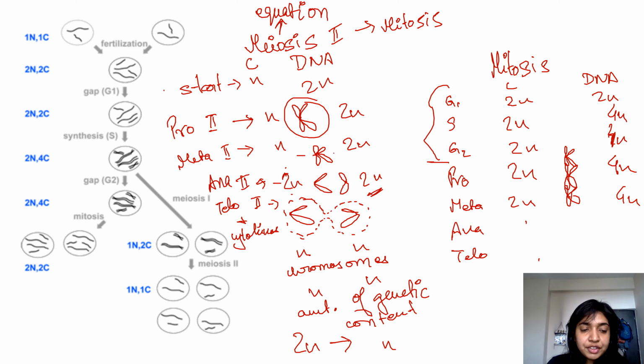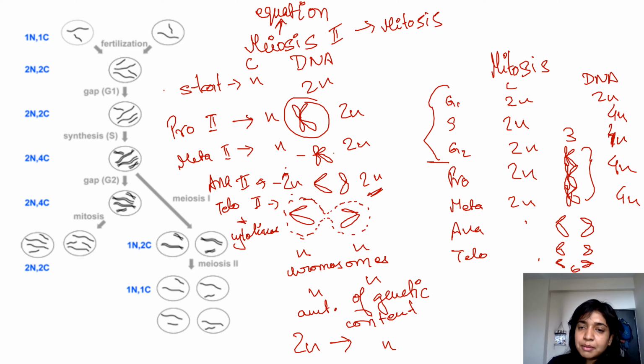Then we'll talk about anaphase. In anaphase, the sister chromatids get separated. Because I've drawn three chromosomes, I'm going to continue with that. You can see over here the structures are three, and over here the structures have become six. This happens in anaphase.